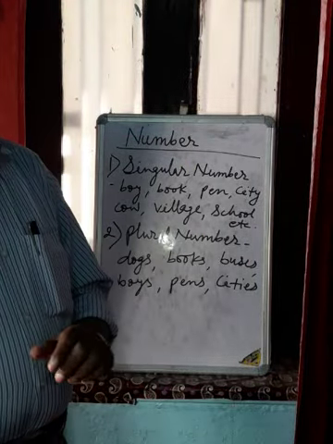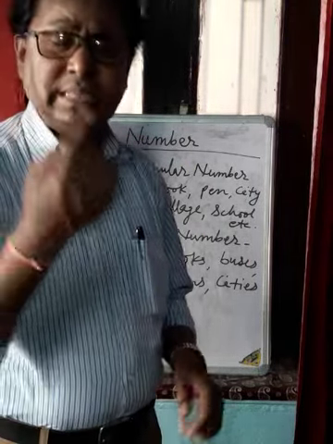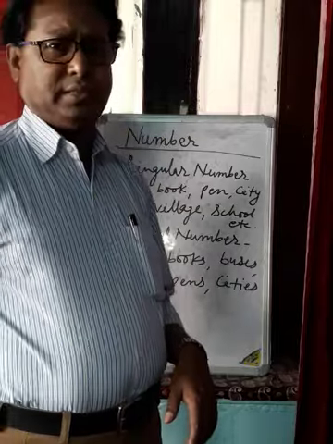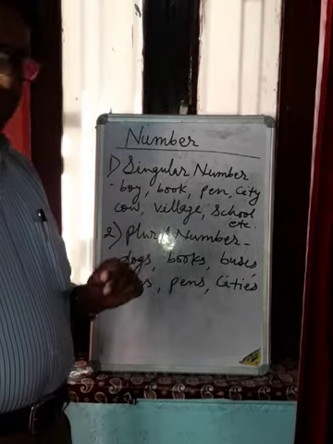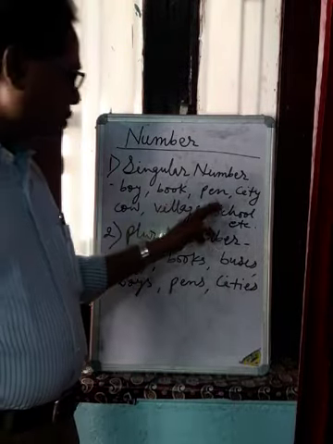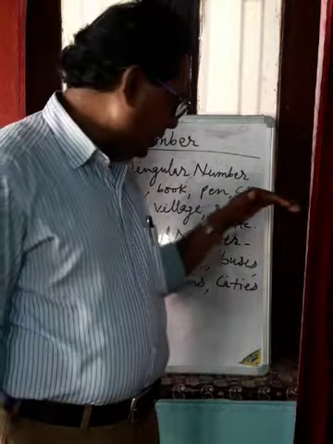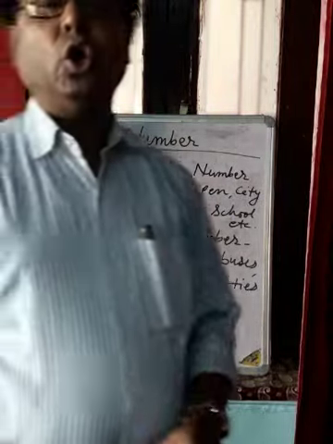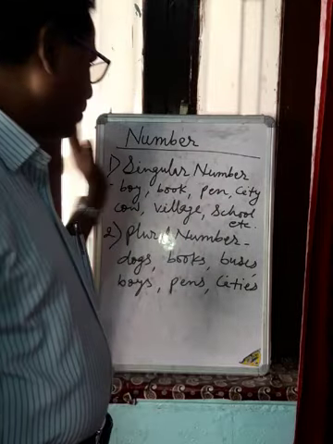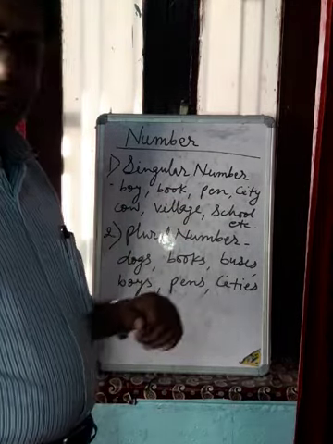City is also for one city. Cow, village, school. These words all tell about one person, one place. These all are singular.